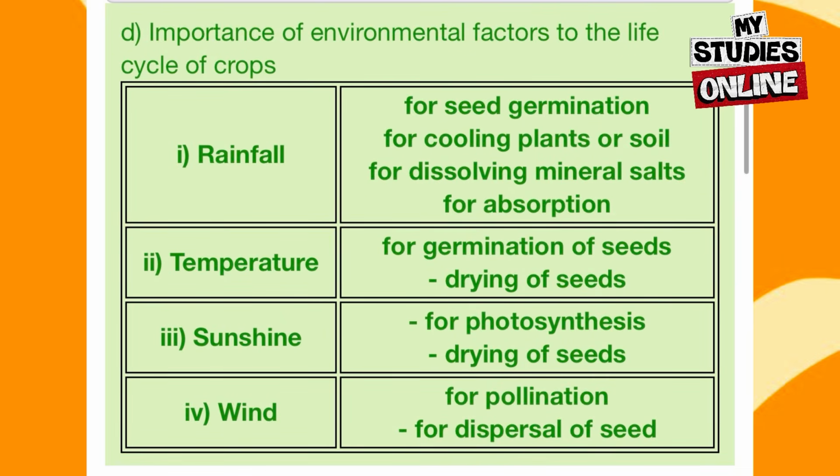1. Rainfall: for seed germination, for cooling plants or soil, for dissolving mineral salt, for absorption. 2. Temperature: for germination of seed, drying of seed. 3. Sunshine: for photosynthesis, drying of seed. 4. Wind: for pollination, for dispersal of seed. These are the importance of environmental factors to the life cycle of crops.